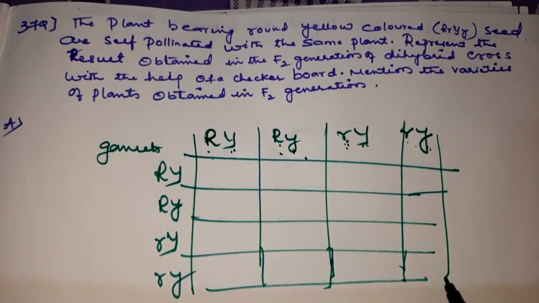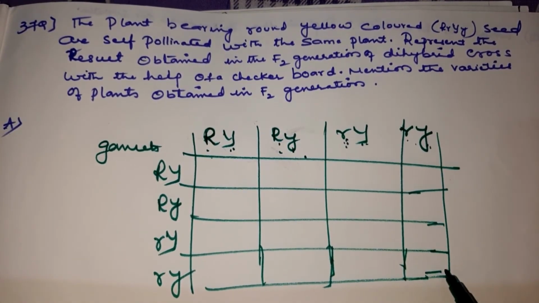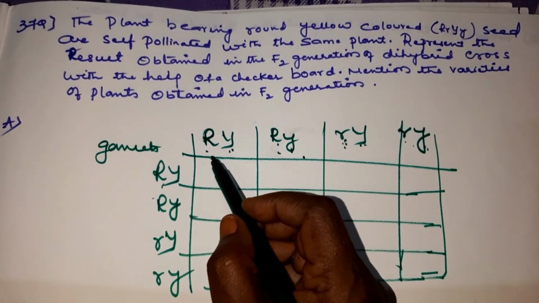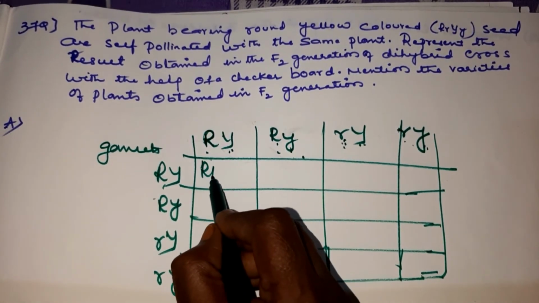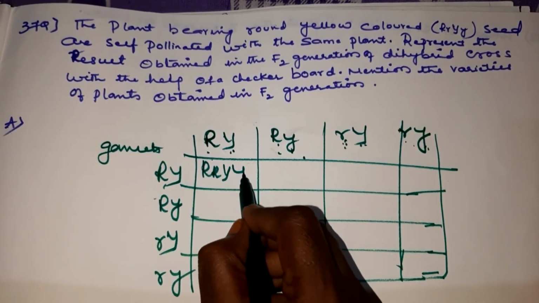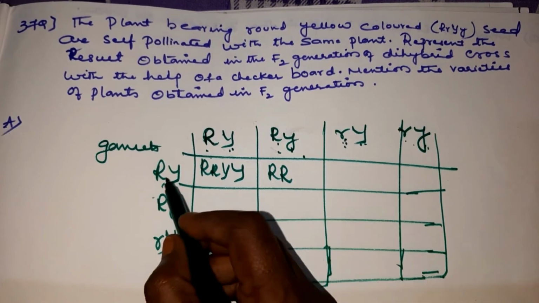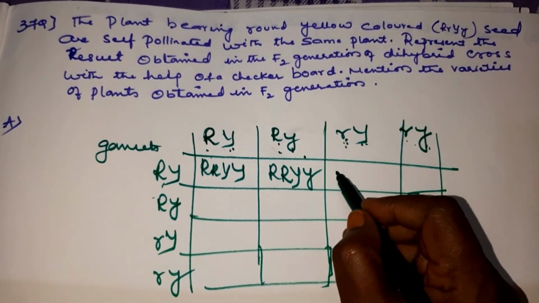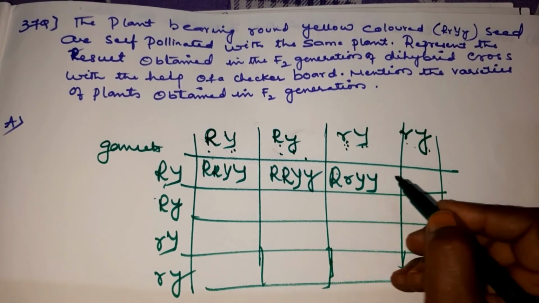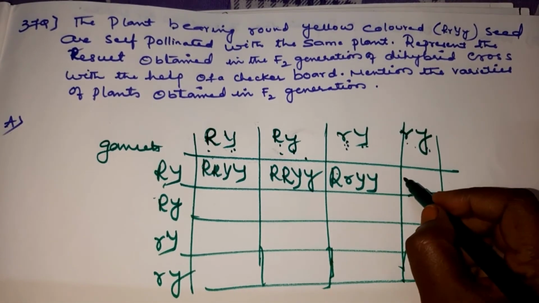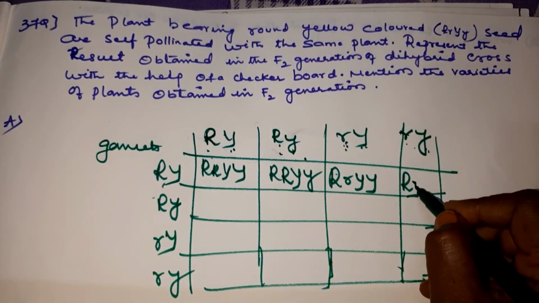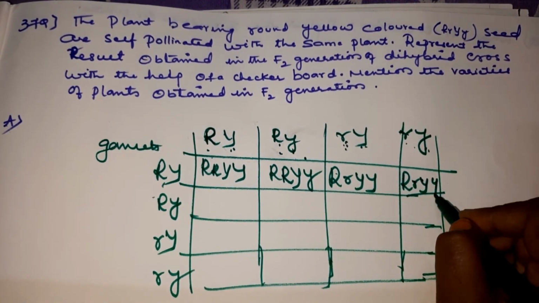So you have to show the checkerboard, children. So like this. Now we have to cross. So what you will get is capital R, capital R, capital Y, capital Y, capital R, capital R, capital Y, small y. Here you have capital R, small r. Both are yellow, children. Then you have round and wrinkle, yellow and green.